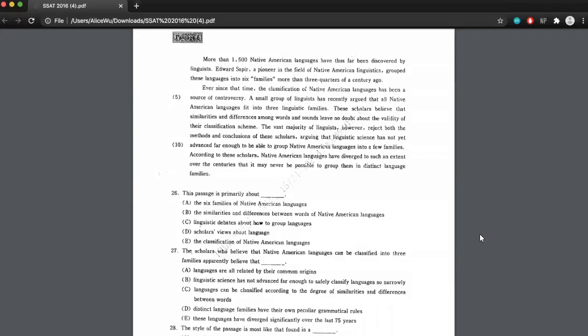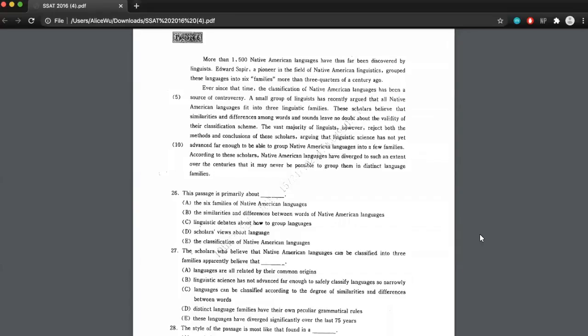So some tips and tricks I like to use for the main idea types of questions. I like to summarize the passage into one sentence. So looking at this passage, my sentence would probably be along the lines of Native American languages are very difficult to classify for a variety of reasons. Now let's take that sentence and compare it to the answers that are provided.